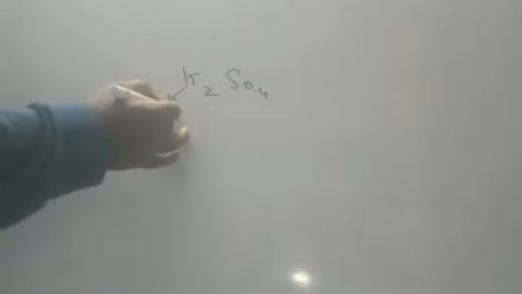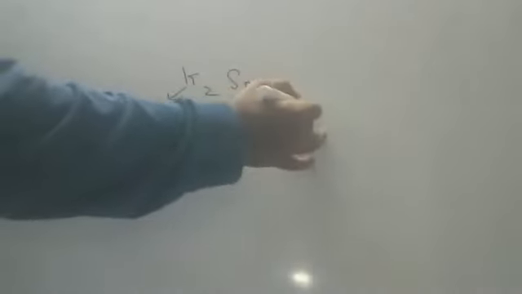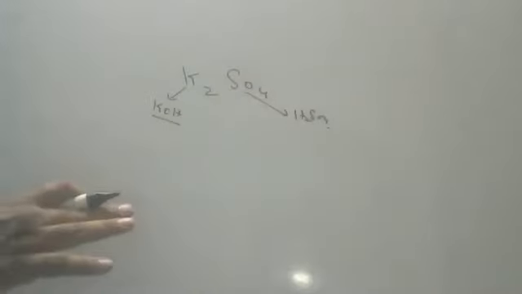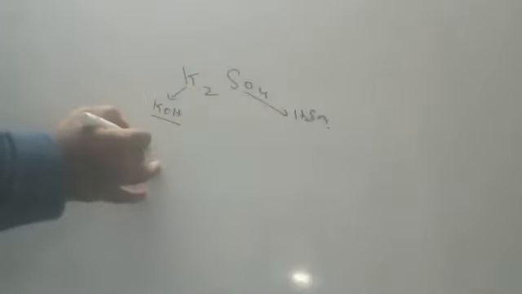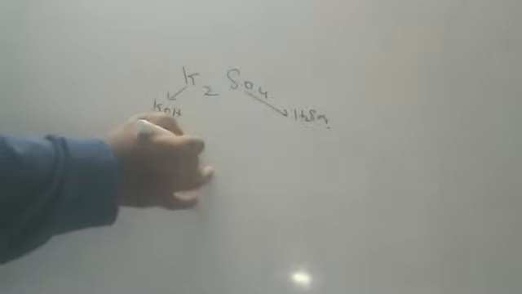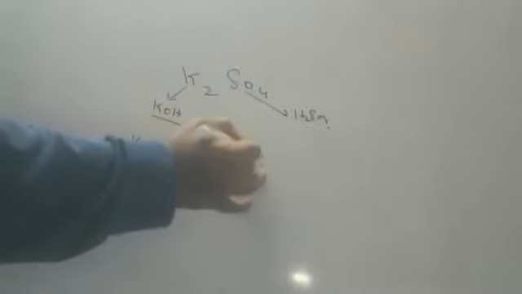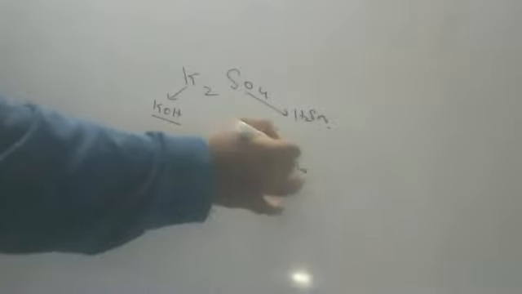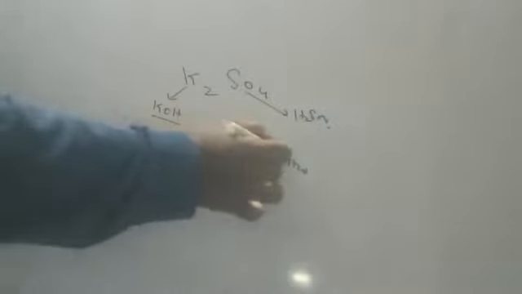First one, children, I want to discuss potassium sulfate, K2SO4. In the exam they will ask what are the acidic and basic components of potassium sulfate. Potassium sulfate is coming from which base, children? K means KOH. And which acid? SO4 will be present in H2SO4. For everything I will not show, only for these I am showing. KOH plus H2SO4 gives what salt, children? K2SO4 plus H2O. So acid plus base gives salt plus water.